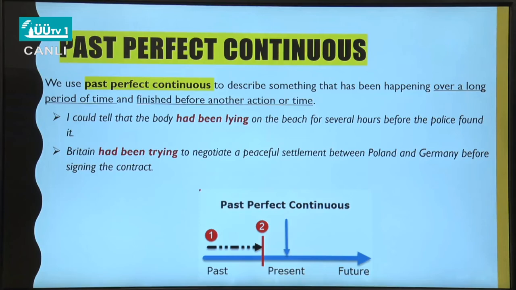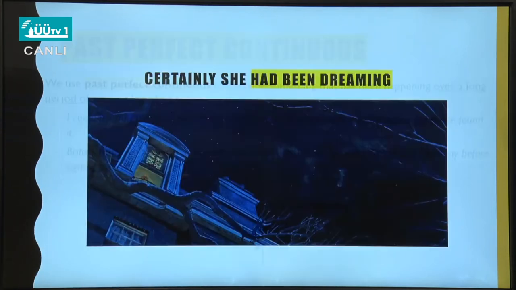Look at these examples. I could tell that the body had been lying on the beach for several hours before the police found it. Or Britain had been trying to negotiate a peaceful settlement between Poland and Germany before signing the contract. Sorry. So is it clear? Yeah, these actions had happened before another action, but it has got some kind of continuation.